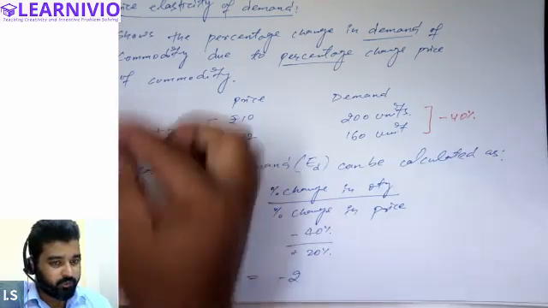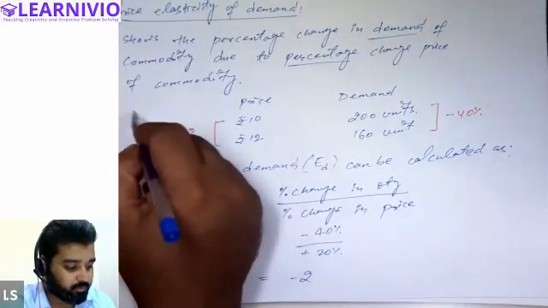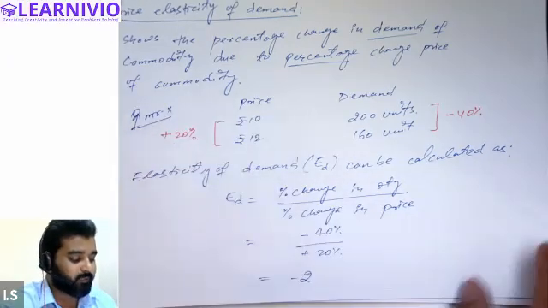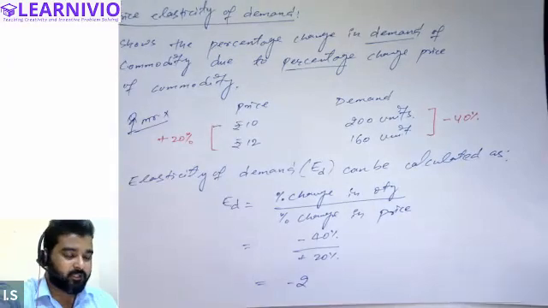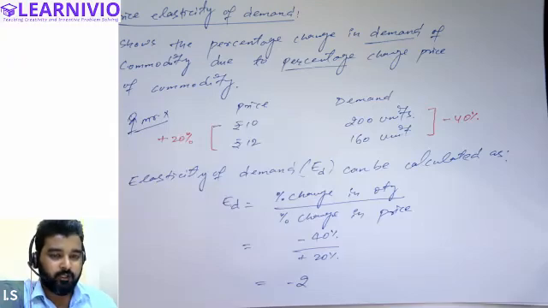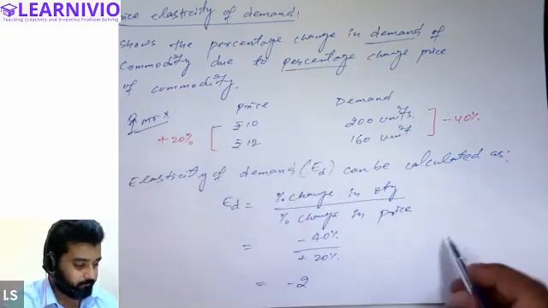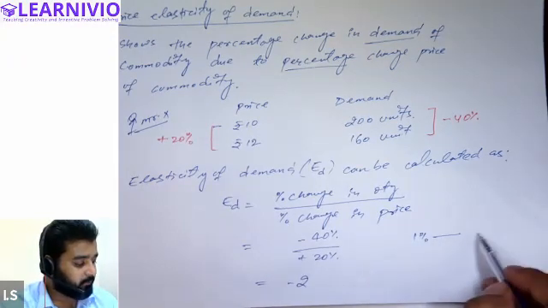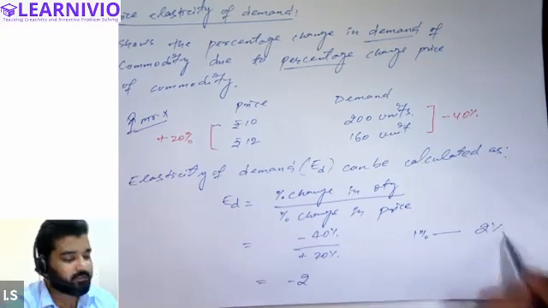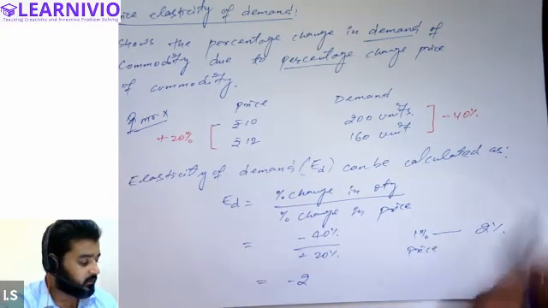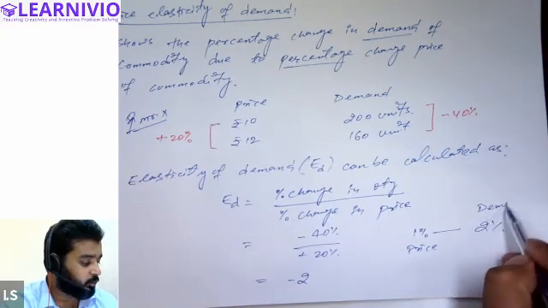So suppose we are talking about this customer, Mr. X. Mr. X is 2 times sensitive to the price. That means whenever the price of the commodity increases by 1%, his demand will be affected twice as much. So if the price changes by 1%, the demand will be affected by 2%.